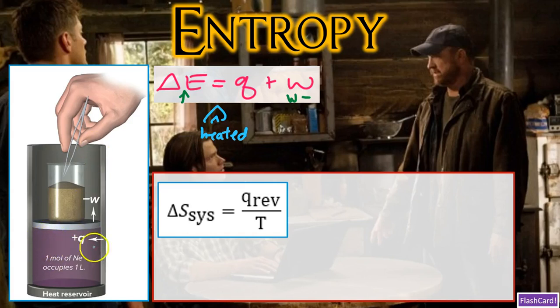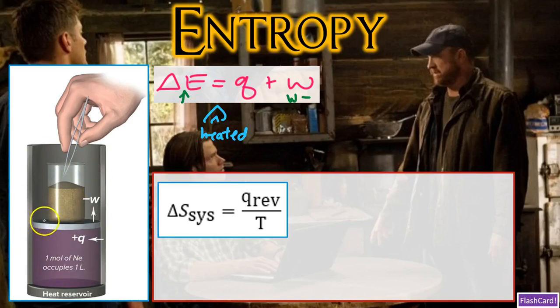So right now, we have our cylinder. It has a piston. And of course, we are going to have 1 liter volume here. And that piston is also going to have the weight of a beaker of sand attached to it, again, helping us maintain that 1 liter. Within this 1 liter, we're going to have 1 mole of neon gas. Essentially, a sample of 1 mole of neon gas is confined to a volume of 1 liter by the pressure of a beaker of sand on the piston.